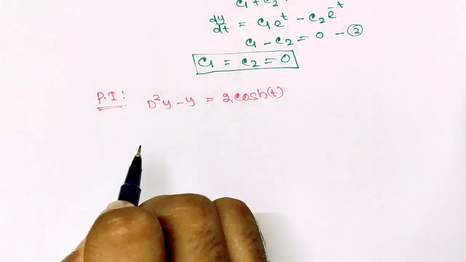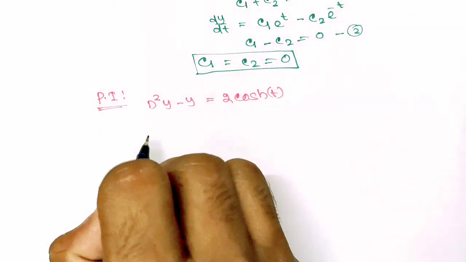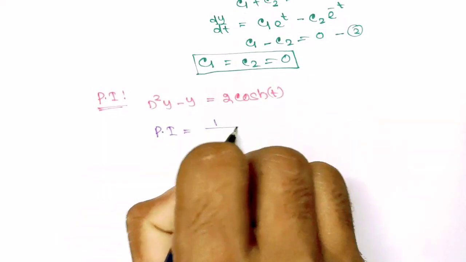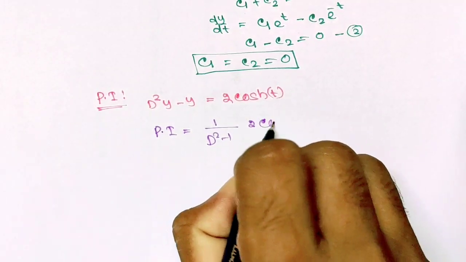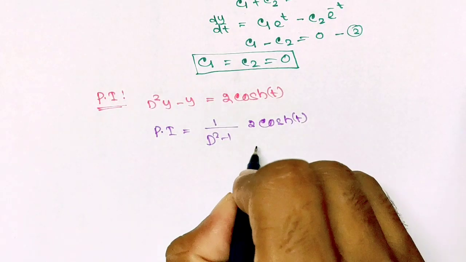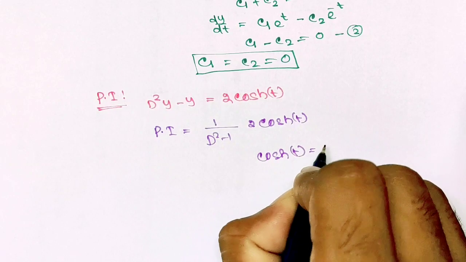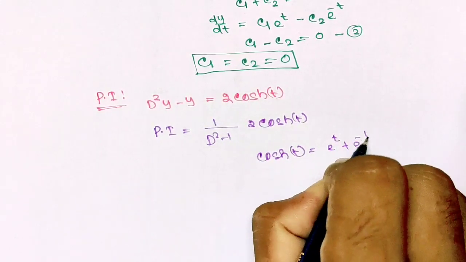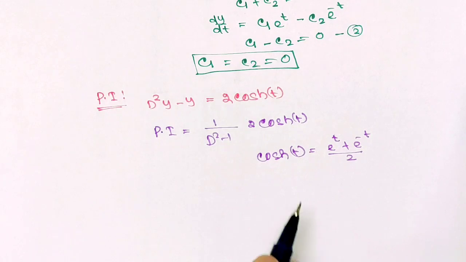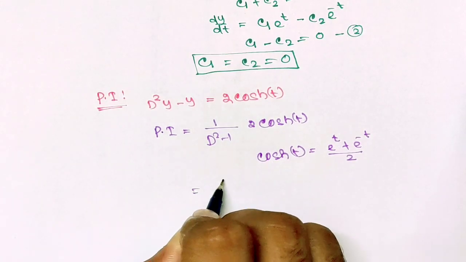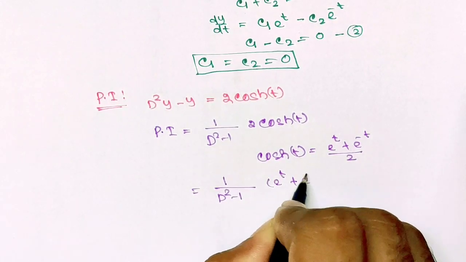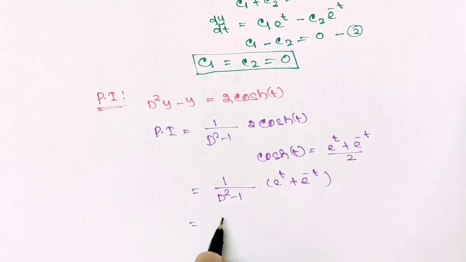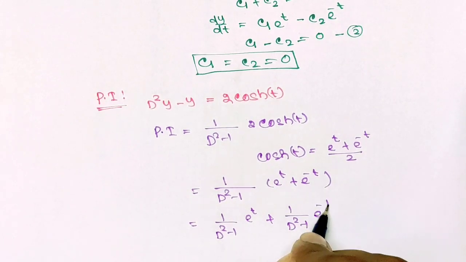Next, let us calculate the particular integral for the given differential equation. So particular integral equals to 1 by d square minus 1 times 2 cos hyperbolic t. We have cos hyperbolic t equals to exponential t plus exponential minus t divided by 2. So using this, 2 and 2 will be cancelled out. So particular integral equals to 1 by d square minus 1 times exponential t plus exponential minus t. Now 1 by d square minus 1 exponential t plus 1 by d square minus 1 exponential minus t.